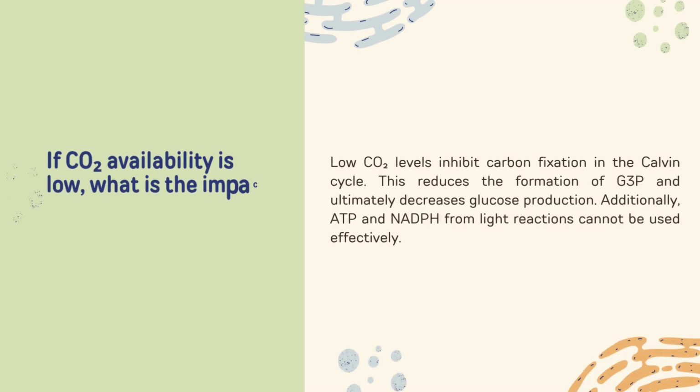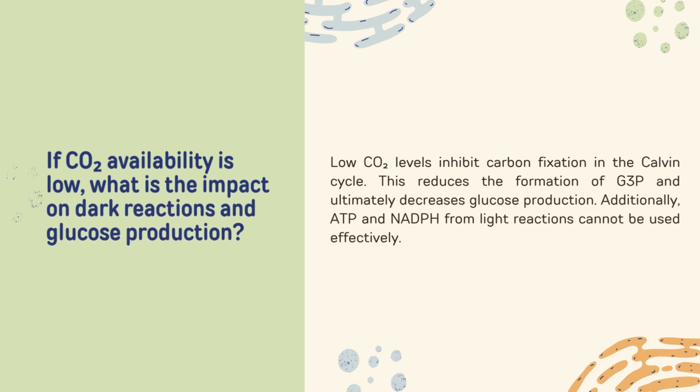Next, if CO2 availability is low, what is the impact on the reactions and glucose production? Low CO2 levels inhibit carbon fixation in the Calvin cycle. This reduces the formation of G3P and ultimately decreases glucose production. Additionally, ATP and NADPH from the light reactions cannot be used effectively.